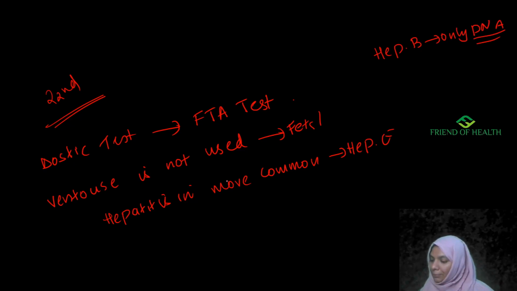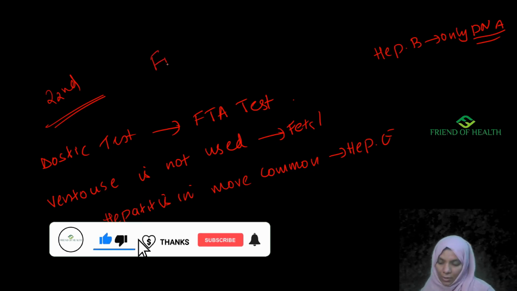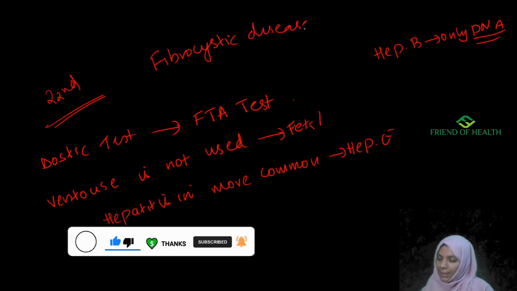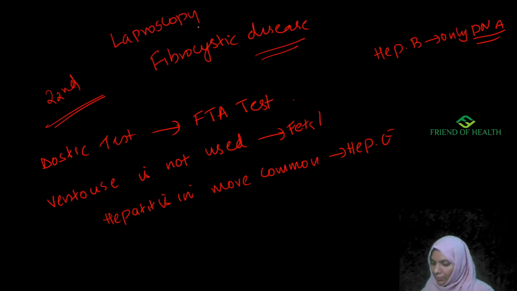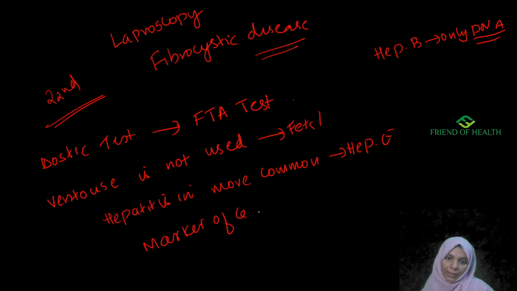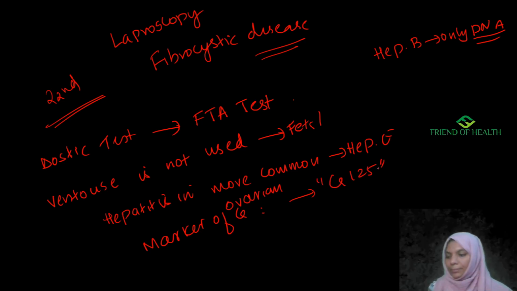Then a female complains of a nodular area in the upper outer quadrant of the breast with cyclical pain. So what will be the diagnosis? Fibrocystic disease of breast. Then the best method for diagnosis of endometriosis is laparoscopy. Then marker of ovarian CA is CA 125. So the CA markers are important.